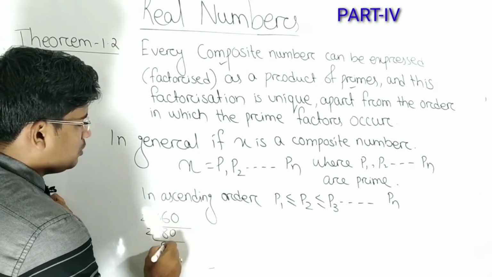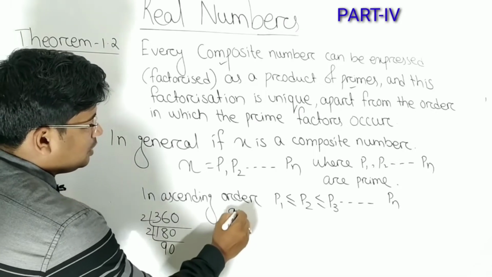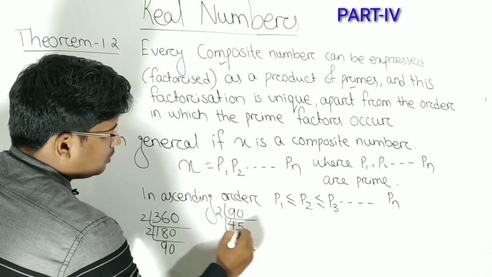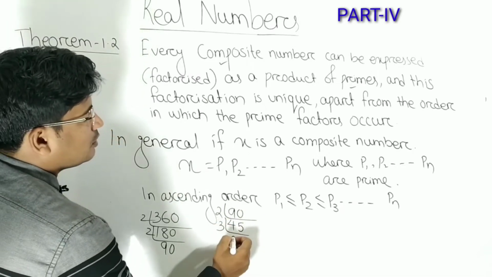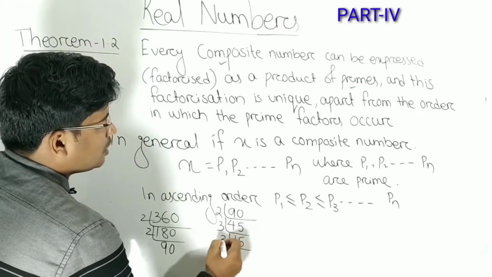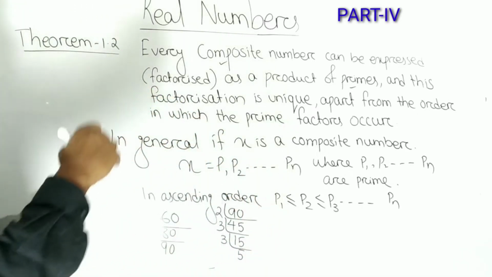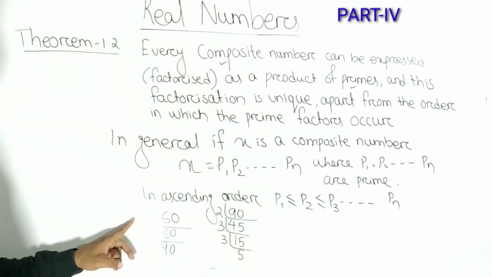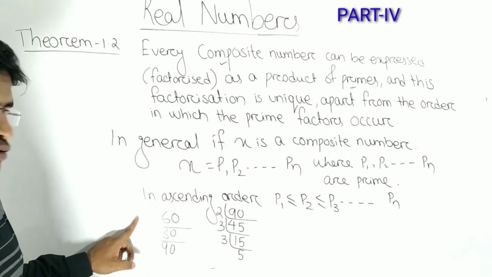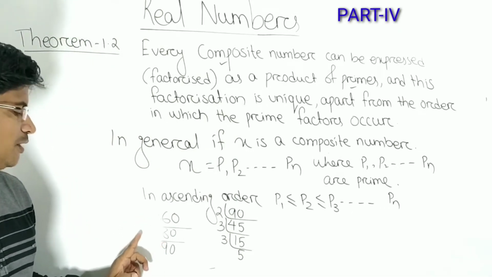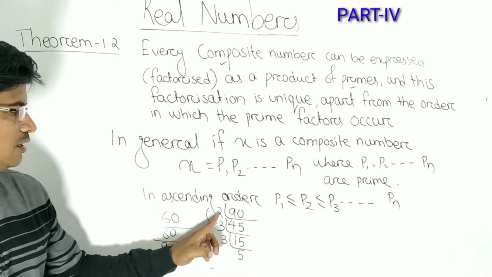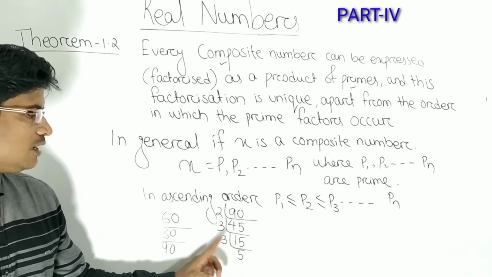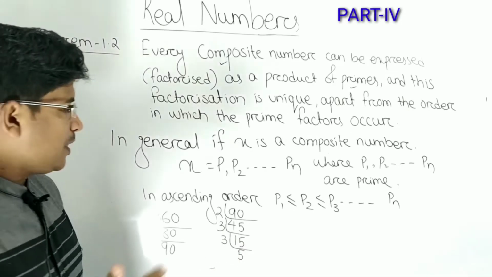We get 180, then 2, 90. 90 again factorized by 2 gives 45, which is divisible by 3, giving 15, again divisible by 3, giving 5. So 360 is first divided by 2, we get 180, again divided by 2, we get 90, again divided by 2, we get 45, then 15 divided by 3, again divided by 3, we get 5.